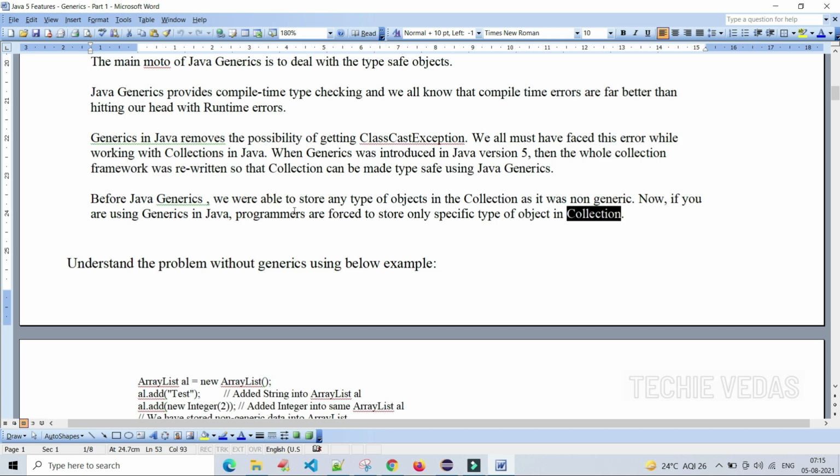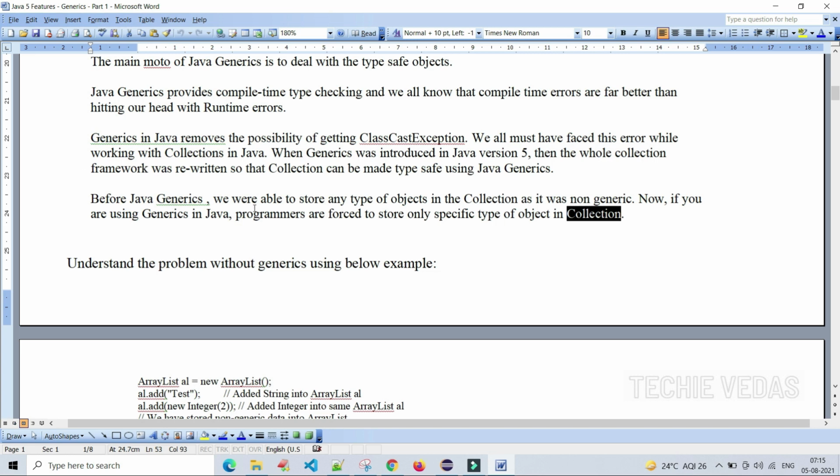Do not try to store other objects. For example, if I have created one array list of string objects, if I store any string object, it will allow us. But if we deviate, if we try to enter some other object like an integer or a boolean, it will throw an error.